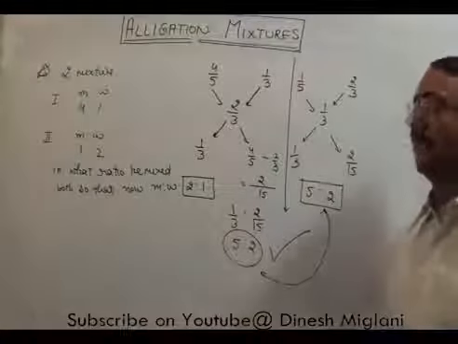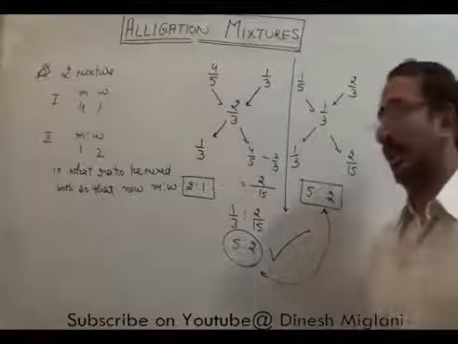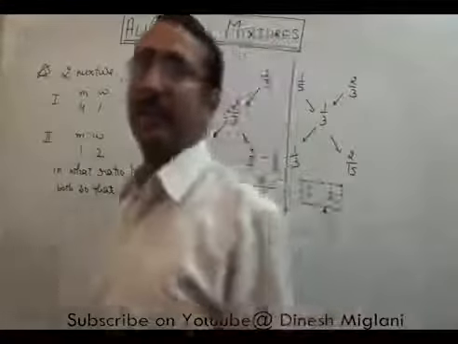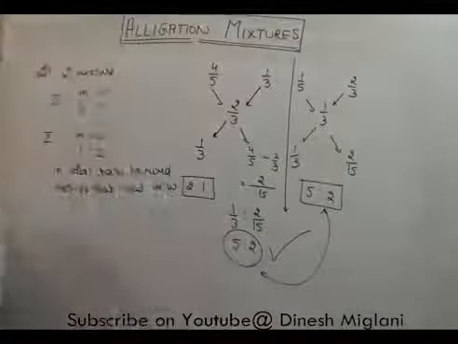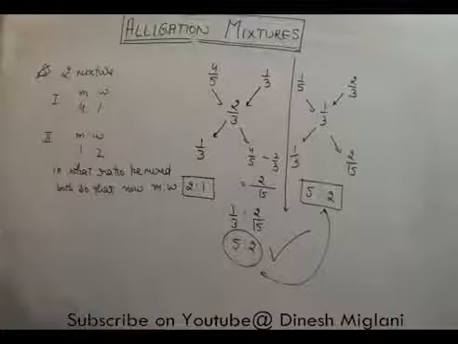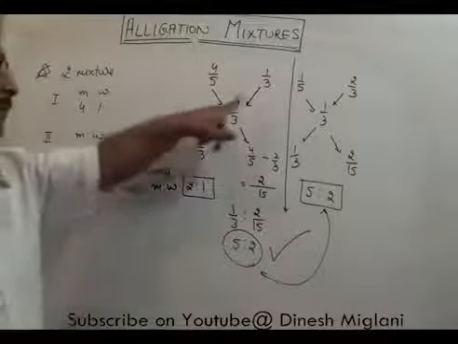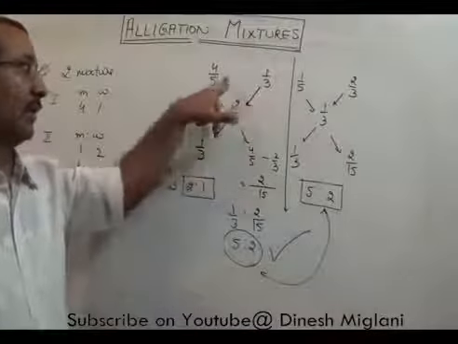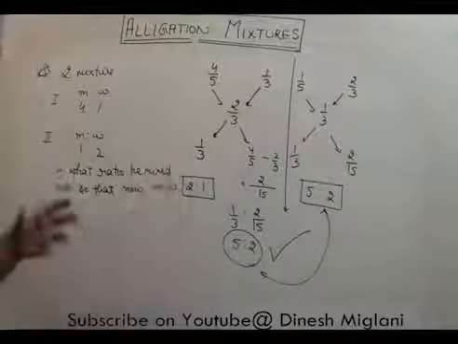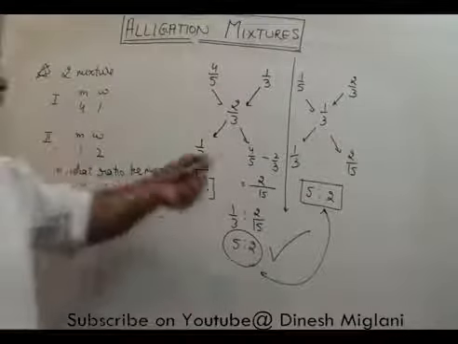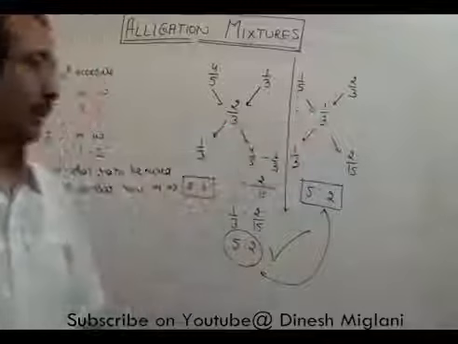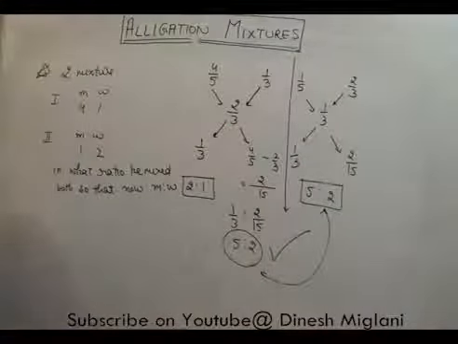Similarly, when we take it in terms of fractions, either we take a fraction of the milk or we take a fraction of the water. We have to take the same thing at both places. This 4/5, 1/3, right? That is the fraction of the milk. When we take it as a fraction of the water, we take 1/3 and 2/3 and apply the process, and we get our answer.